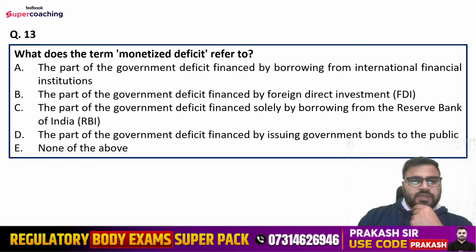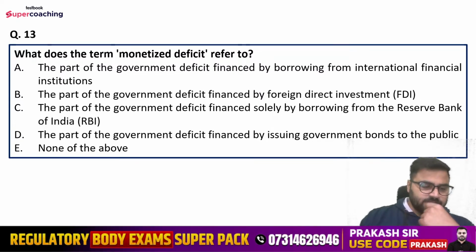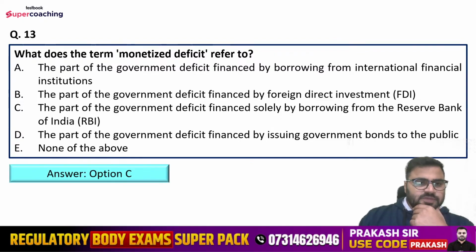Options are the part of the government deficit financed by borrowings from international financial institutions, the part of the government deficit financed by foreign direct investment, the part of the government deficit financed solely by borrowing from the Reserve Bank of India, the part of the government deficit financed by issuing government bonds to the public, or none of the above. Right answer is option number C. That is the part of the government deficit financed solely by borrowing from the Reserve Bank of India.